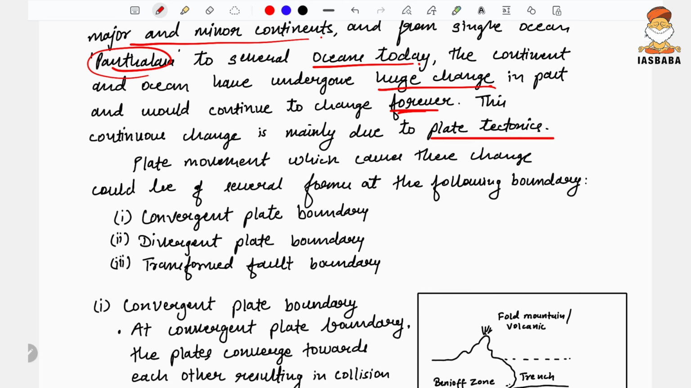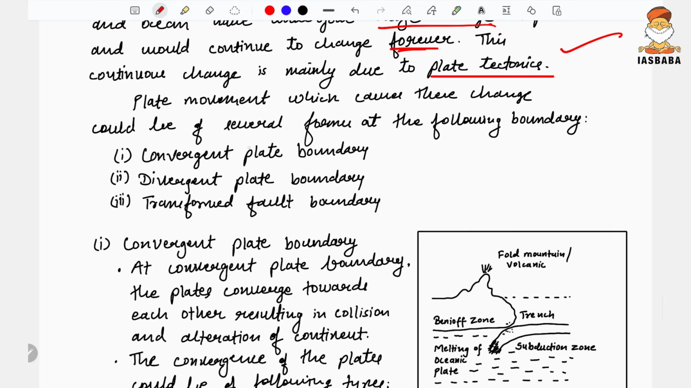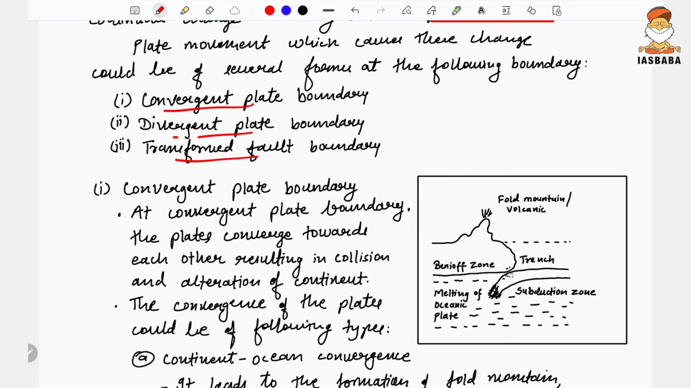So you have directly hit the bullseye, not beating around the bush, by saying that it is because of plate tectonics, the movement of the plates. Plate movements which cause these changes can be of several forms at the following boundaries. It could be convergent, it could be divergent, it could be transform.